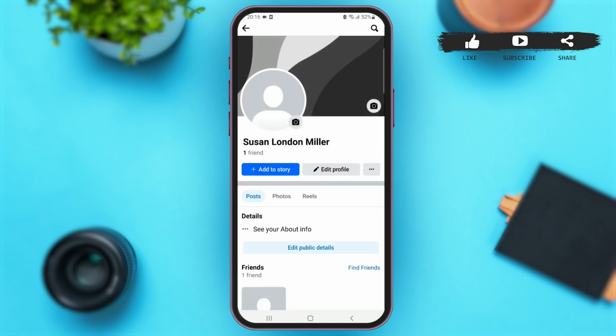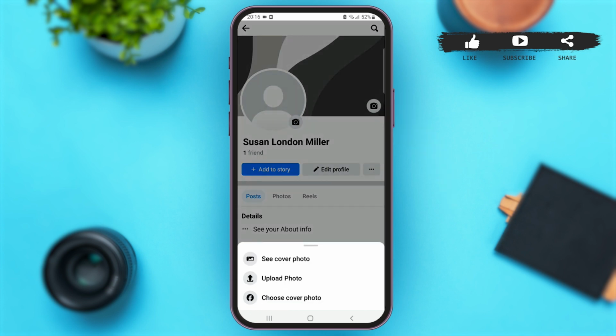Now, once you are here on your main profile, you can see your cover photo at the top. Now, just upon your cover photo, you can see a camera icon. Now, simply tap on that camera icon. Now, over here, select Upload Photo or select Choose Cover Photo. So, for instance, I'm just going to choose the option of Upload Photo.